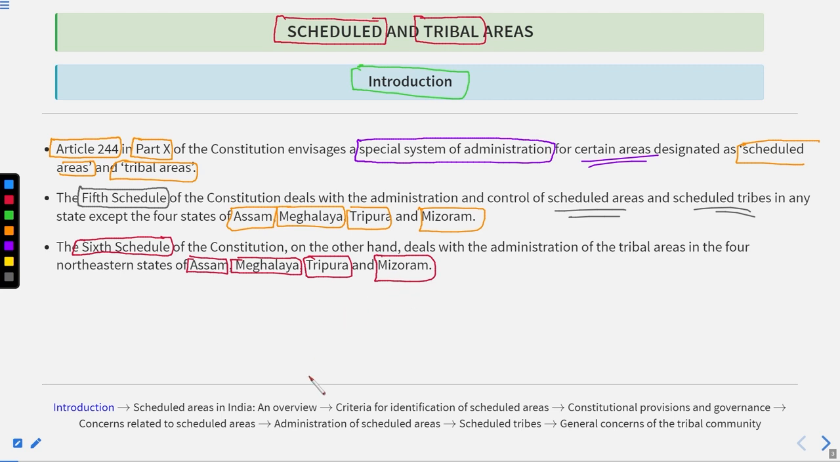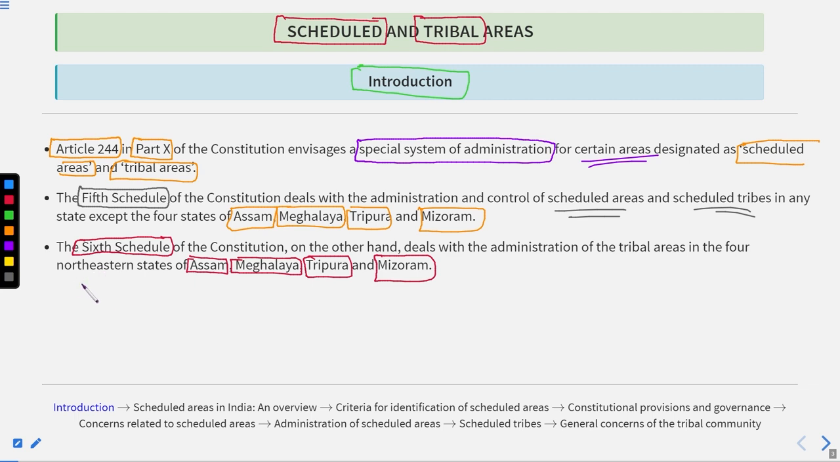So here we have just read the lines. Now we are required to understand the meaning. If we talk about the schedule areas, schedule areas are those areas which, as per Article 244 in Part 10, are included in the schedules of the Constitution. And what schedules? The Fifth and the Sixth Schedules.